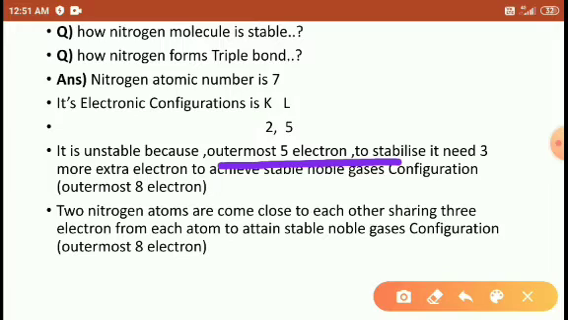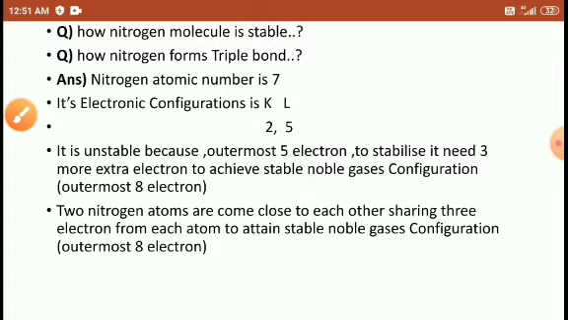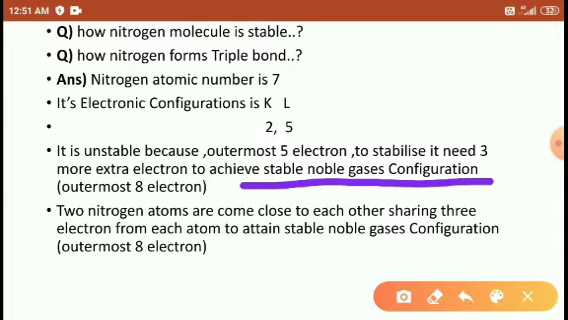So for stabilization, what does it need? The outermost shell needs 8 electrons. That's why it needs 3 electrons. 5 plus 3 is 8. So it needs 3 more electrons to be added here. If we add 3 extra electrons, it achieves the stable noble gas configuration. Stable noble gas means 8 outermost electrons.